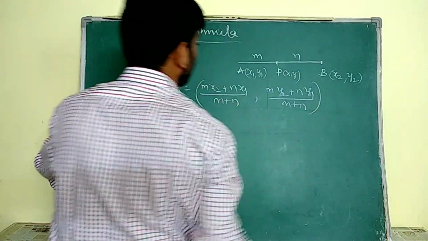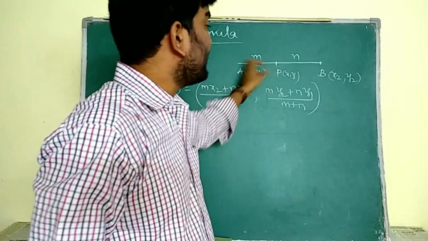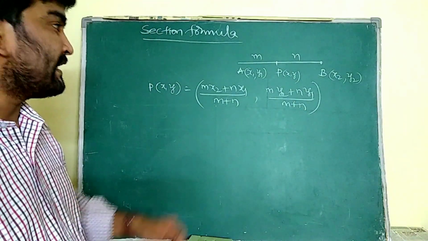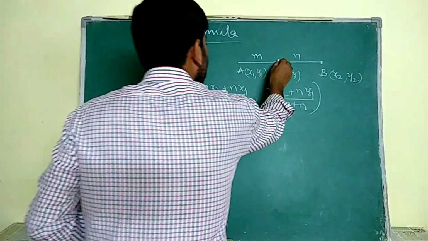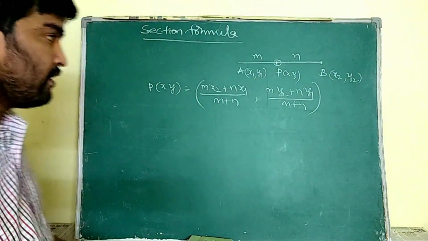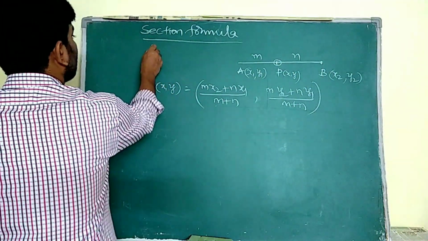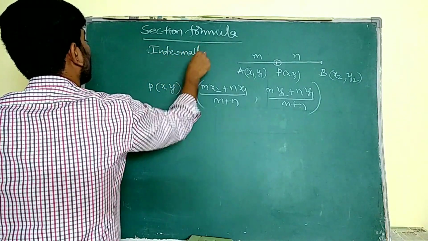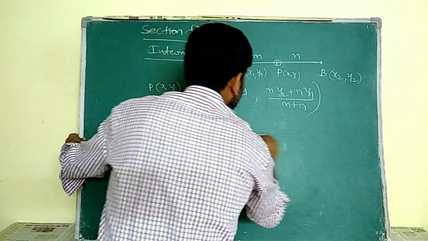So, the section formula: this P divides AB in m is to n internally. Internally in the sense that P is in between A and B. And simply I am going to write internally.